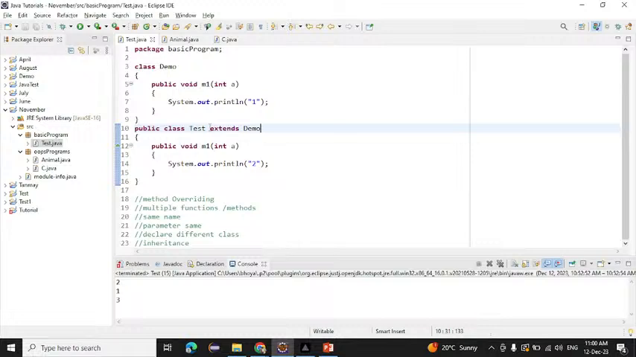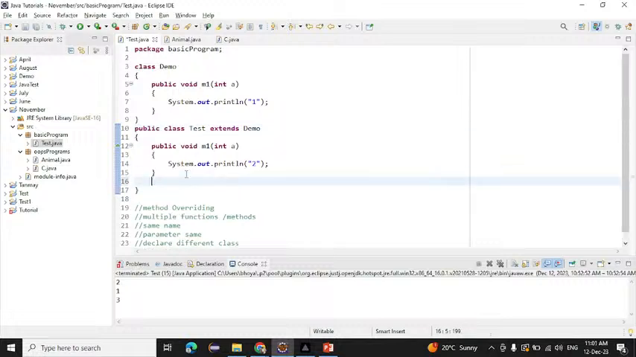What is meant by method overriding? We have to declare multiple functions with the same name, with the same parameter, but into different classes, and between the two classes there must be inheritance. That is the only meaning of method overriding. Now if I want to run this one, how will I run? Simply I will write here main.